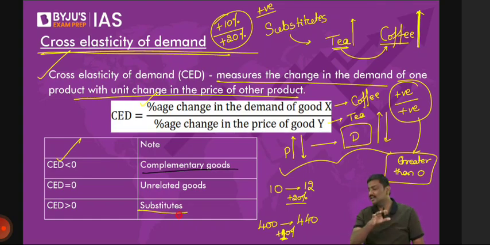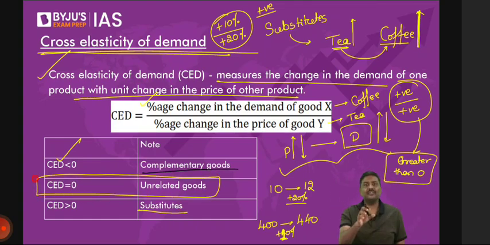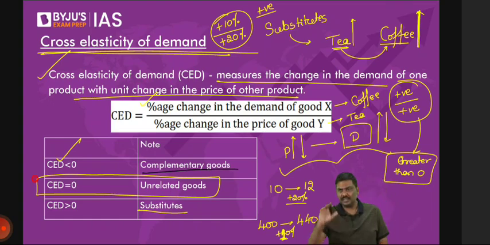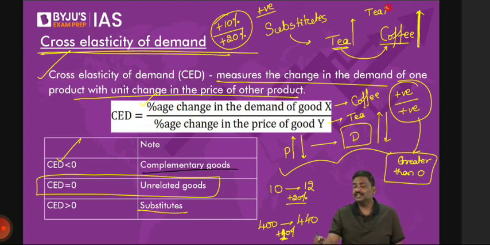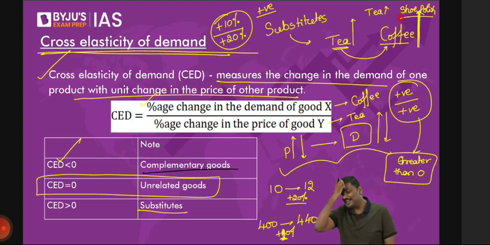Now there is a special case that I've written here, right? CD is equal to 0. And there is a reason why I've written it. Some of you will do this permutation combination. You will read in the newspaper, in one page you'll come across an article which says price of tea has gone up. In subsequent pages, you'll also read that the demand for shoe polish has gone up. Now you'll apply your CSAT brain here, that is, you'll do the calculation.